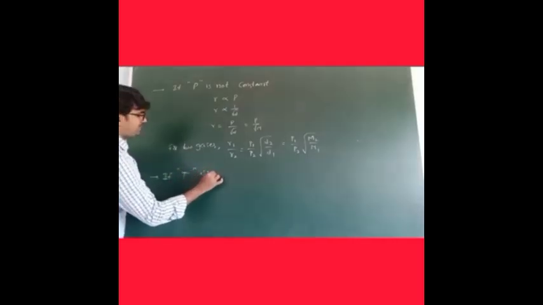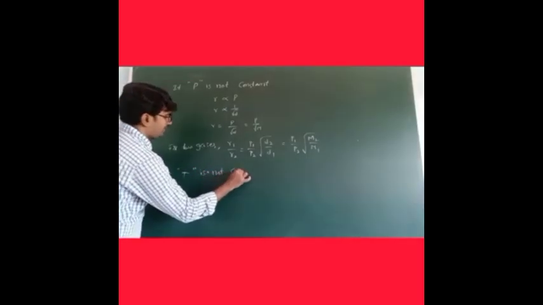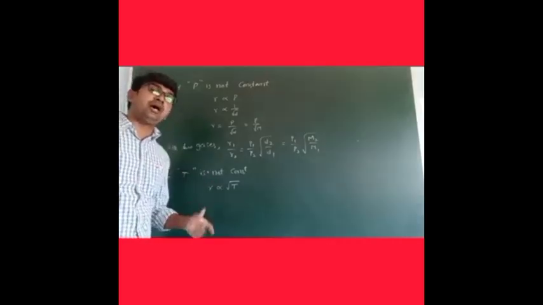Next one, if temperature is not constant. Listen carefully. R is directly proportional to the square root of temperature. Remember this one. The rate of diffusion is directly proportional to the square root of the temperature.